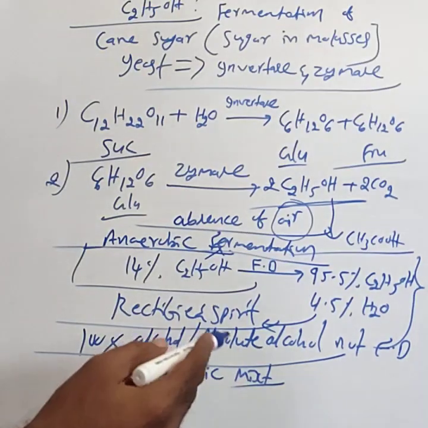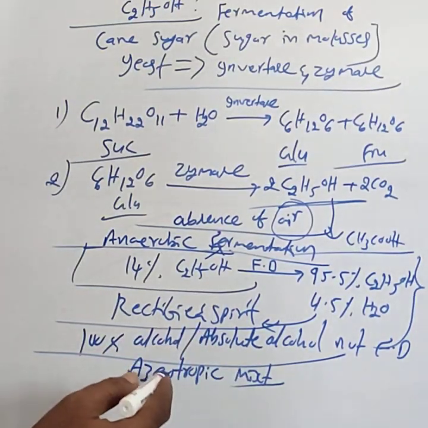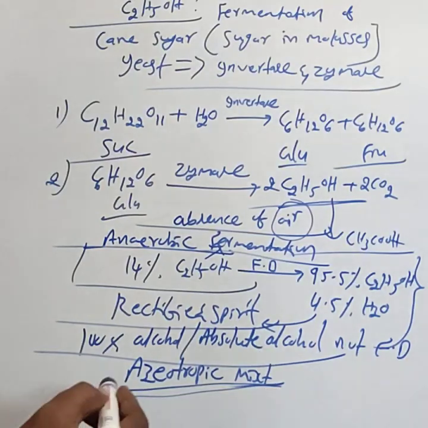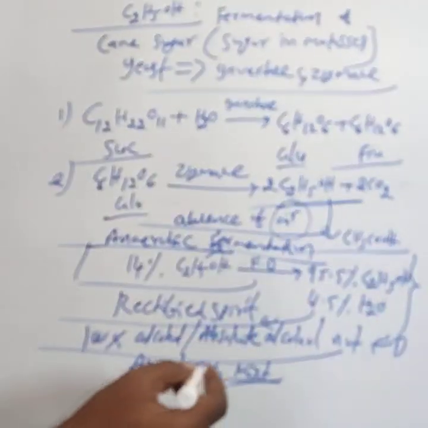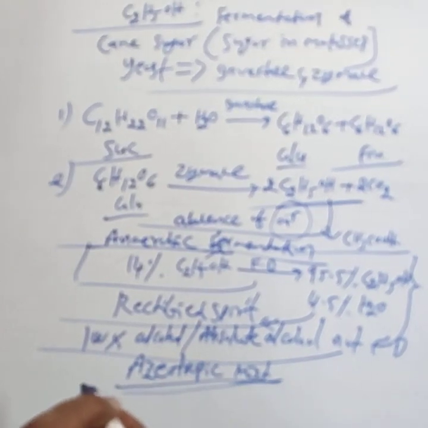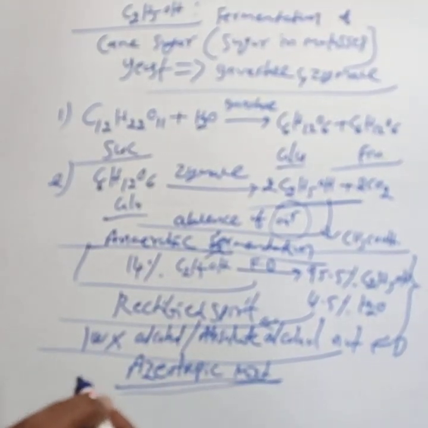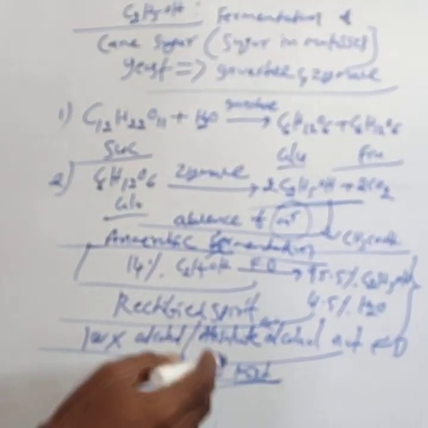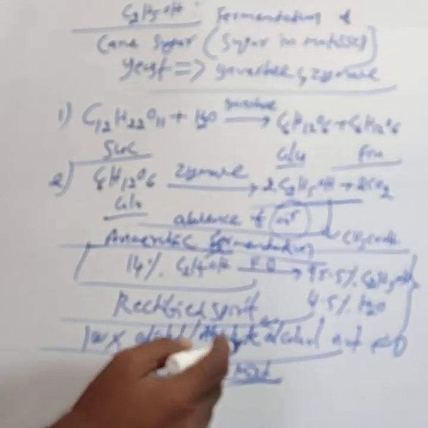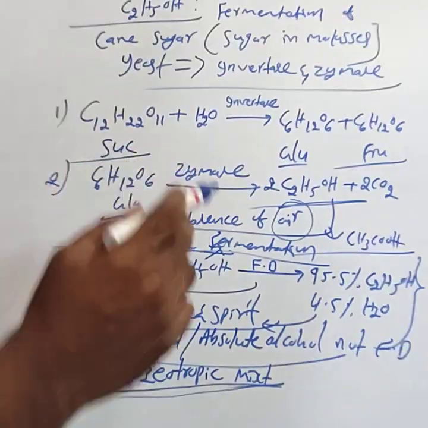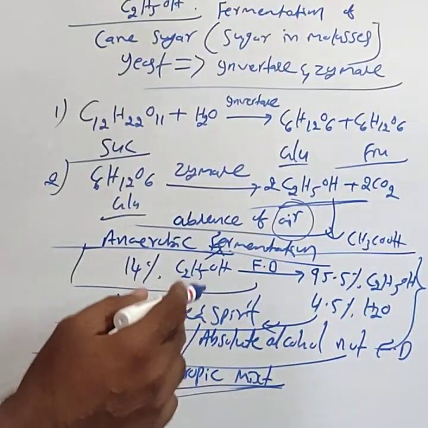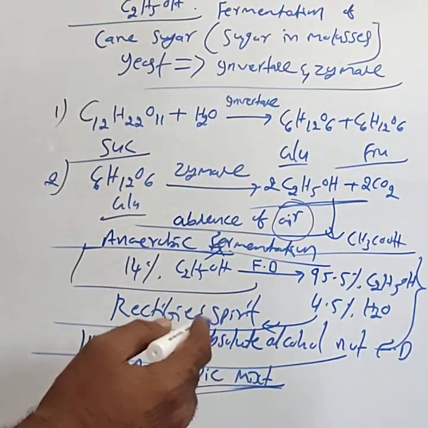mixture. In the solution chapter, we discuss this azeotropic mixture in detail. Alcohol and water form the azeotropic mixture. Azeotropic mixture means constant boiling mixtures. They have the same composition in both the vapor phase and the liquid phase, and a constant boiling point.